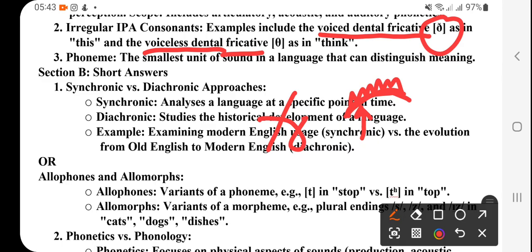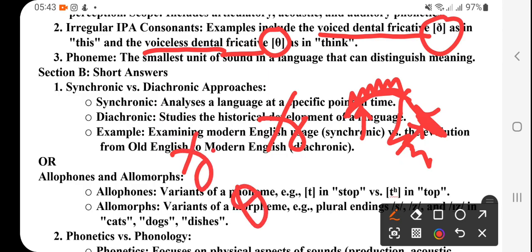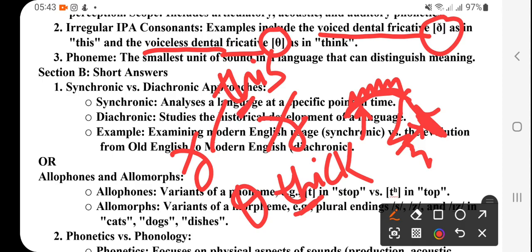And suppose this is the mouth, this is the oral part, and that's the roof of the mouth. When the tip of the tongue touches the roof of the mouth, then th is produced. This example is this, and this is thick. Th is pronounced as the and th is pronounced as the.